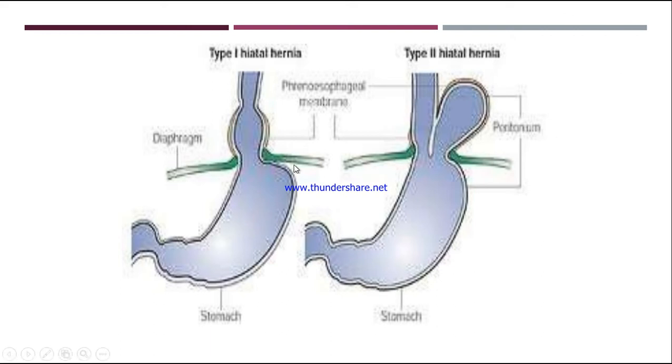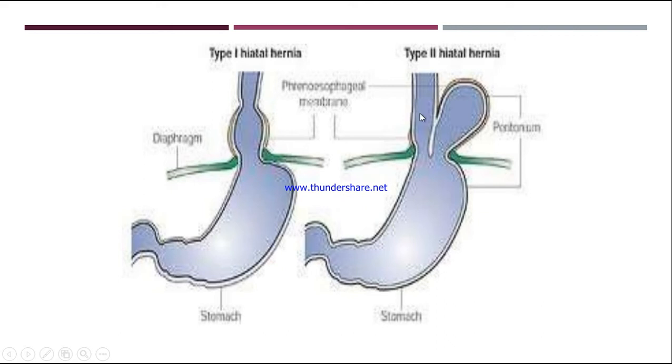So you can see here, type 1 hiatal hernia, or we can call it sliding hiatal hernia. You can see here, this opening is becoming very wide, very loose, and there's diaphragmatic muscle weakness also. So what happens is, the junction between the esophagus and the stomach, the upper portion of the stomach, will slide up because of the increased abdominal pressure. So it will go up and protrude out into the esophagus. This is sliding hiatal hernia or type 1 hiatal hernia.